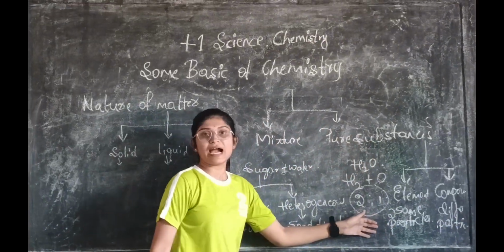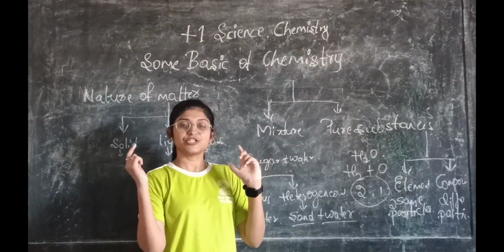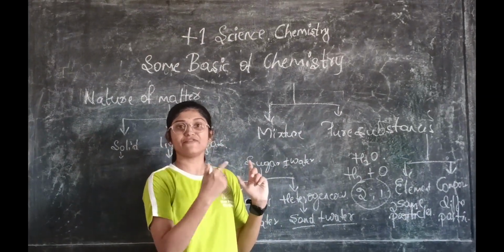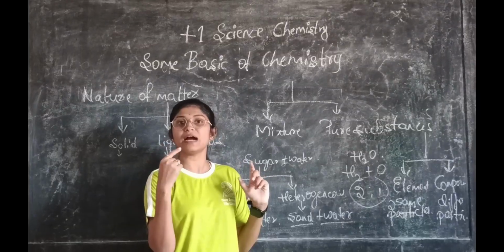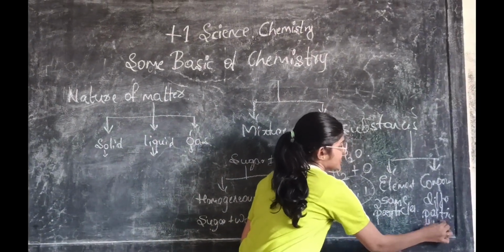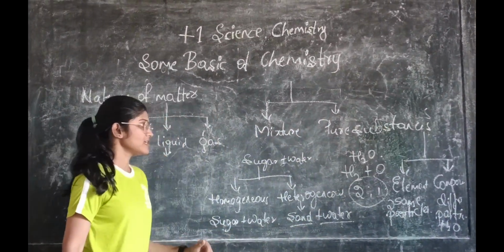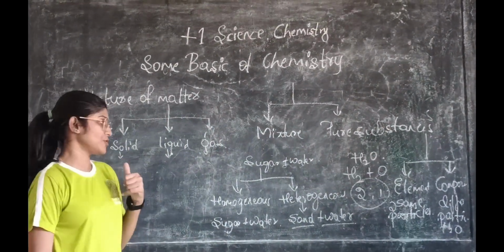Example for an element: an iron rod, where the whole rod consists of Fe iron atoms. And for a compound, example water, where two different particles are combined to give a compound.